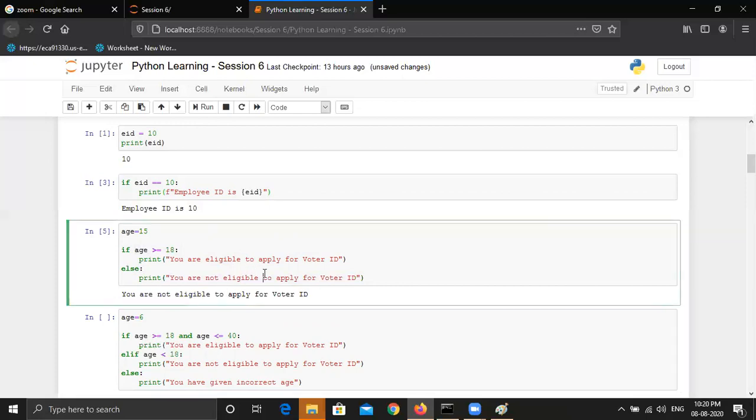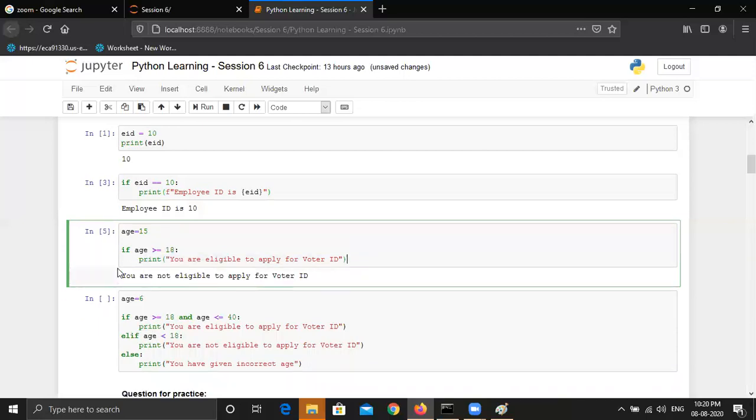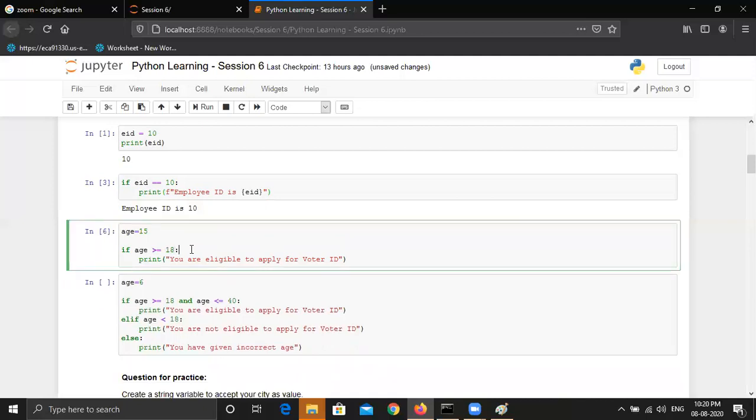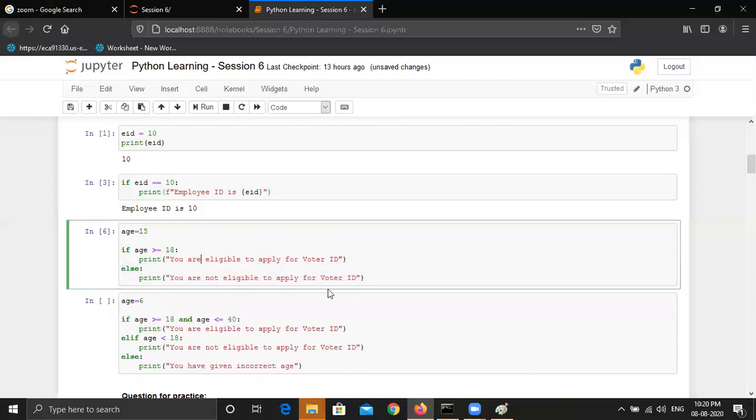This was also a basic example, but again, if I don't mention the else block, then it will not print anything, because we have mentioned the condition only for when the age is greater than or equal to 18. We have not given any command to the Python program about what it should do if the age is less than 18. So it will not print anything on the screen. And I hope that is clear.